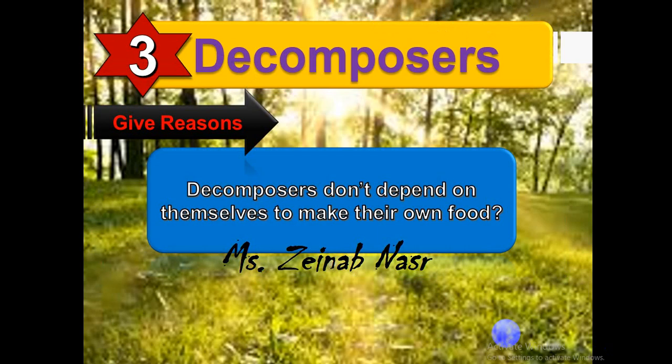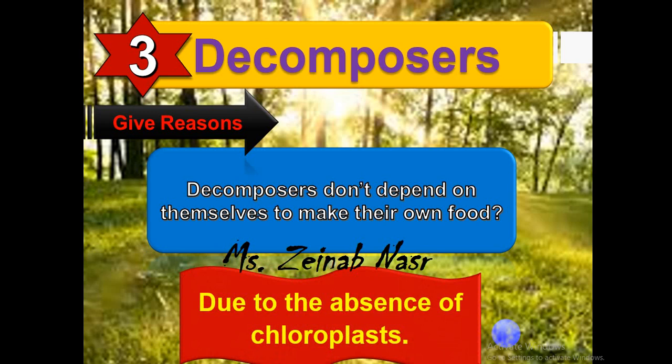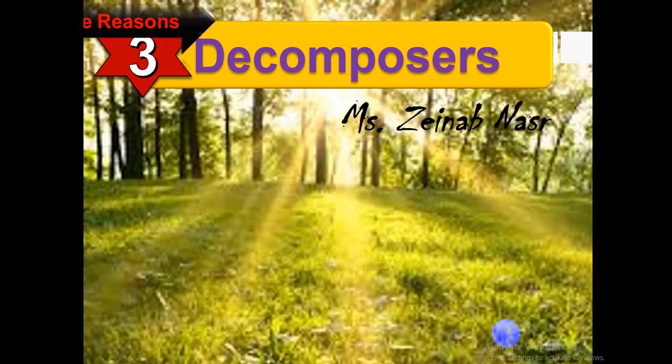Give reason: decomposers don't make their own food, for the same reason, because of the absence of chloroplasts or green plastids. Consumers and decomposers can't make their own food due to the absence of chloroplasts or green plastids.